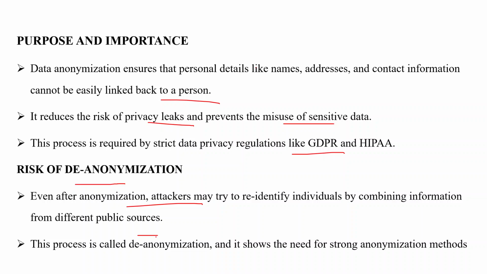This process of re-identification highlights the need for strong anonymization methods and constant improvement in data protection strategies. So, while anonymization is very useful, it must be carefully implemented to truly safeguard privacy.